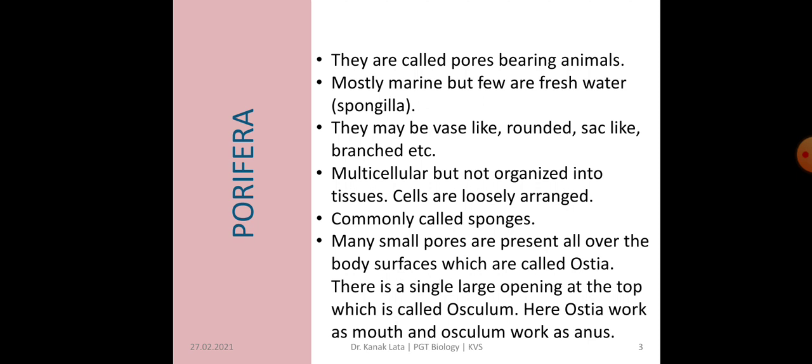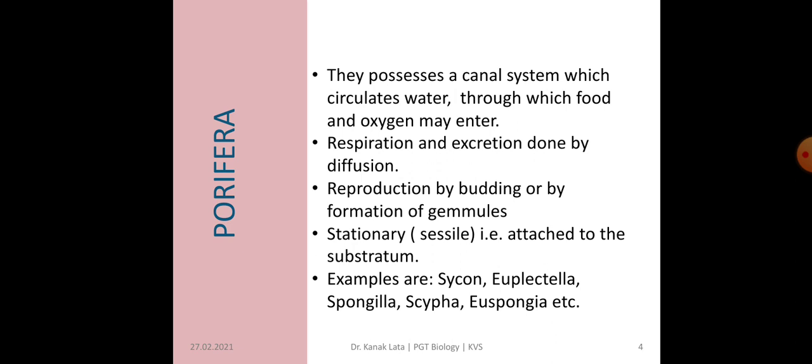Ostia serve as mouth, whereas osculum serves as anus. Porifera possesses a canal system. Canal system means through which the water circulates, and due to this circulation of water, food also enters and oxygen also enters.